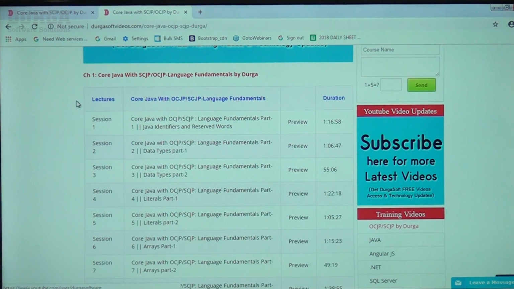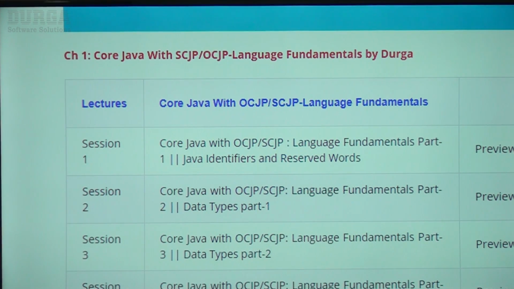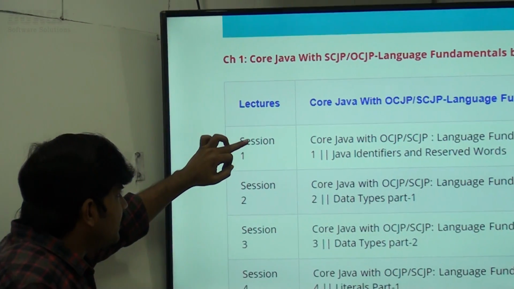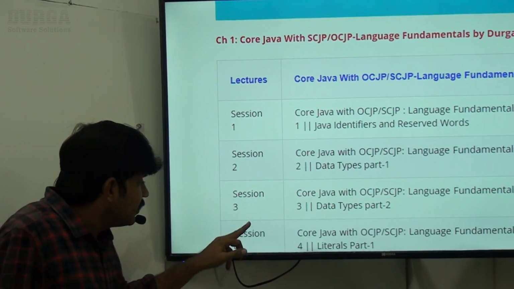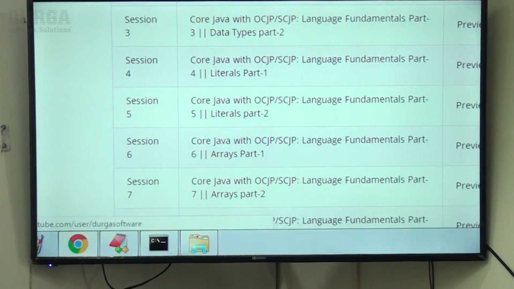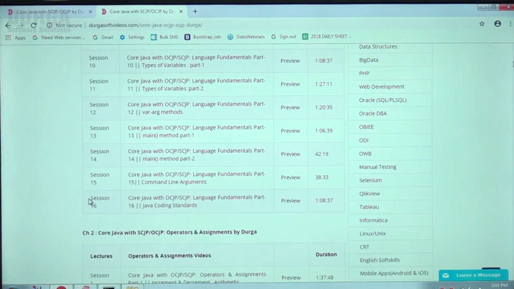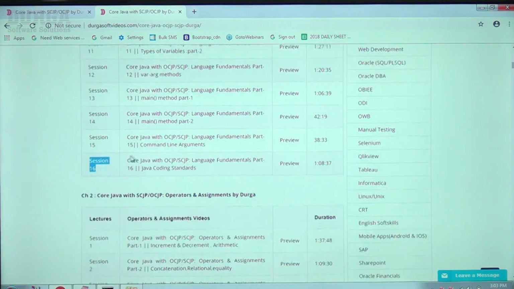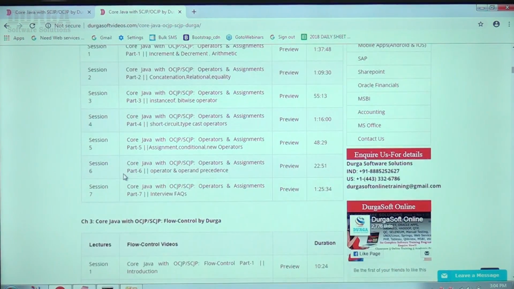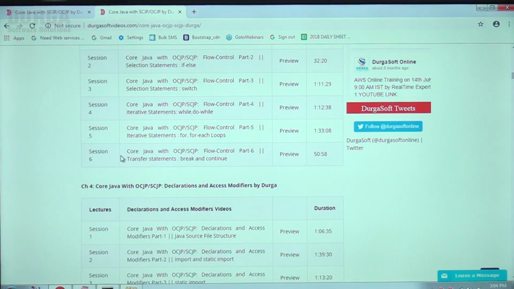Sir, this is chapter 1. In chapter 1, core Java, you can see session 1, session 2, session 3, session 4, multiple sessions. Only in the first chapter, 16 sessions are there. Next, the second one, core Java with SCJP, operators and assignments. Under operators and assignments, again 7 sessions are there. Next, flow control, again 6 sessions are there, sir.